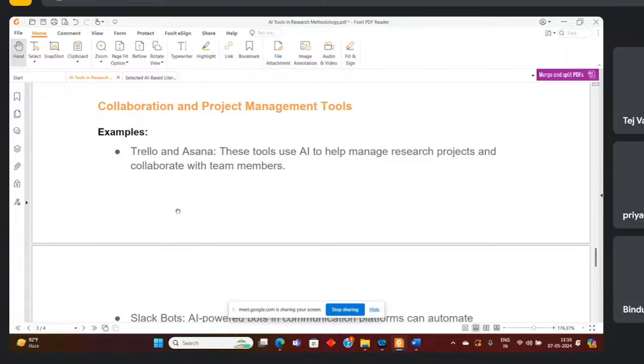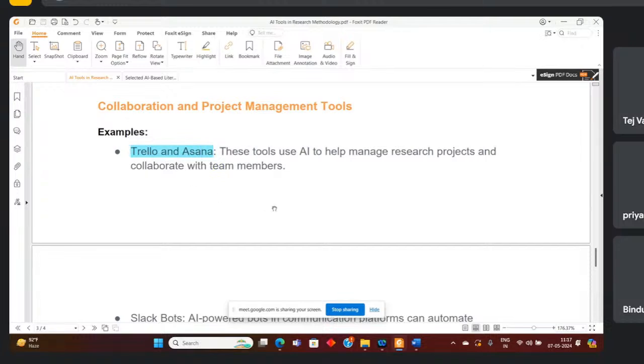But what is the problem in such kinds of scenarios? The problem is we still cannot manage our whole research paper or proposal in a single Word file. So for that we require tools. That tool is what? This one, Trello. This is an AI based tool.